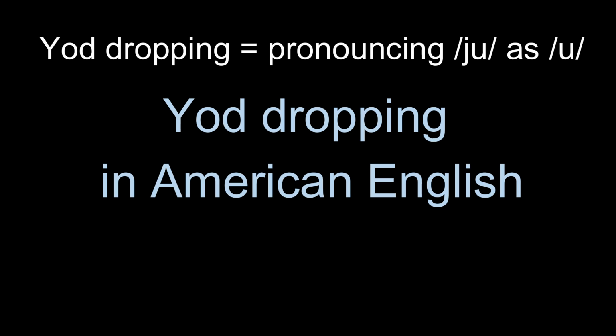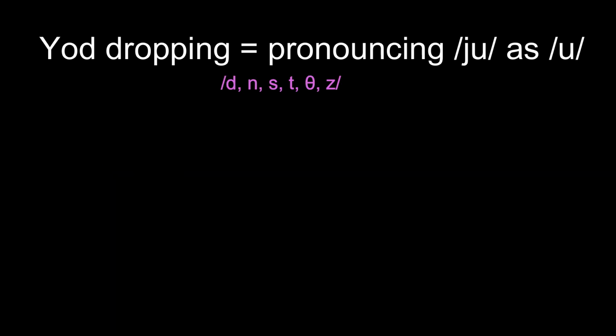Yod dropping. The sound /j/ is known as yod. Yod dropping means pronouncing /ju/ as /u/. In standard American English, yod dropping happens after certain consonants, specifically d, n, s, t, th, z.